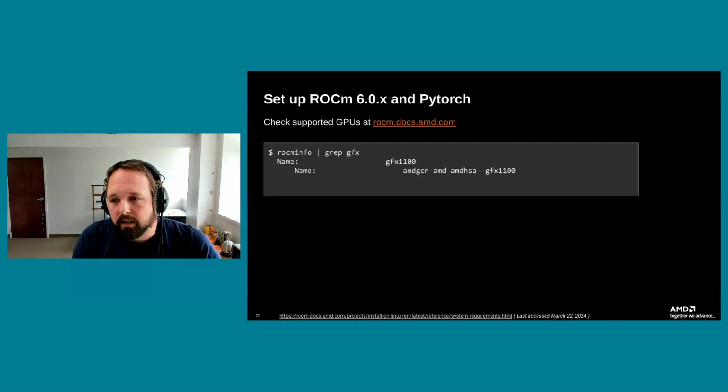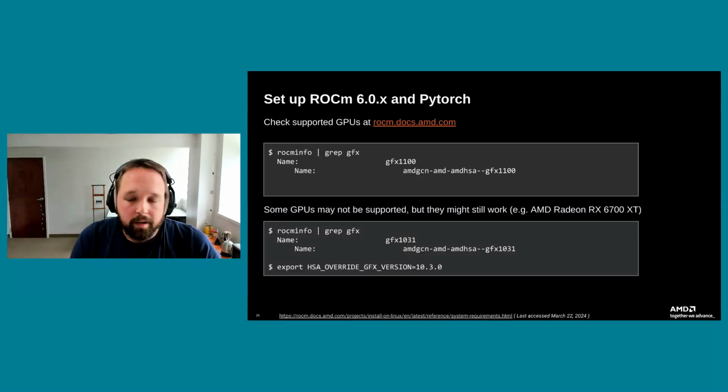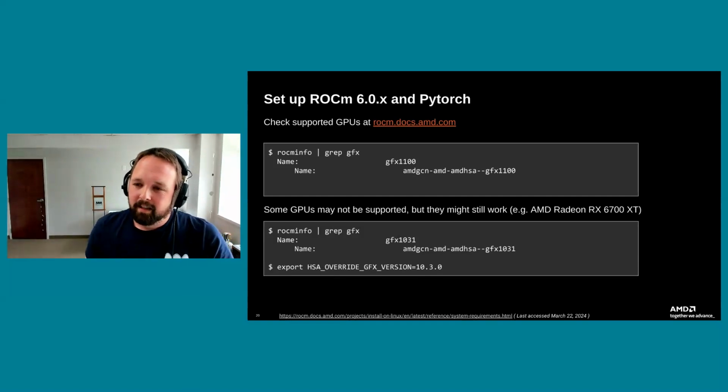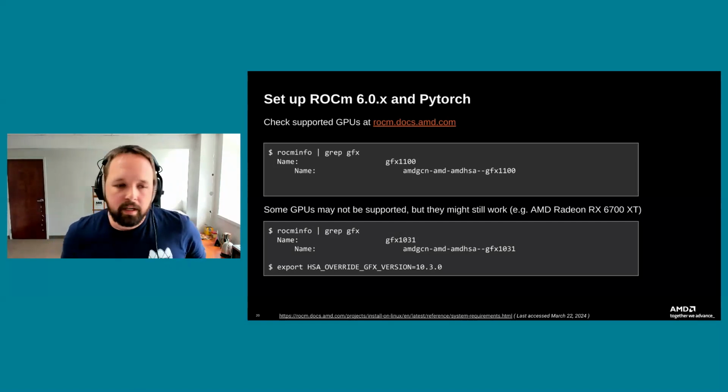But here, for example, once you do have ROCm installed, you can check your GPU version with rocminfo. Even if your GPU is not supported for things like HIP or PyTorch, you can use rocminfo to pull up that information as well. In this case, we're looking at an architecture, the gfx1100. And now, like I said, some GPUs might not be supported. For example, the Radeon RX 6700 XT is not technically supported. It's not on that list that AMD says they're testing.